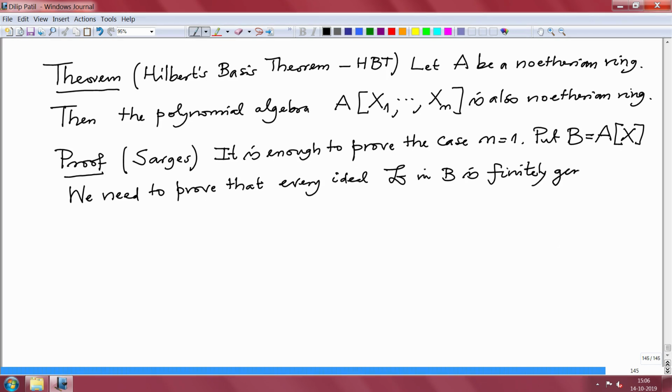This is one of the characterizations of a Noetherian ring: proving a ring is Noetherian is equivalent to proving every ideal is finitely generated. So, let 𝔟 be any ideal in B.